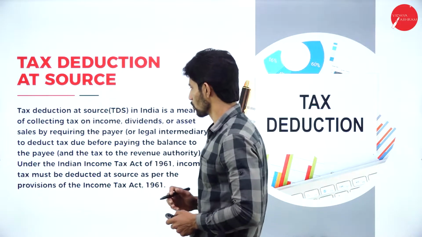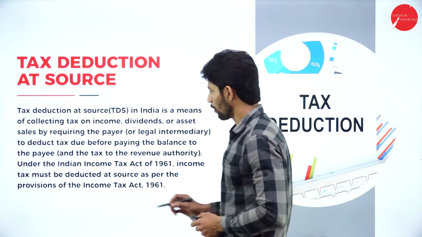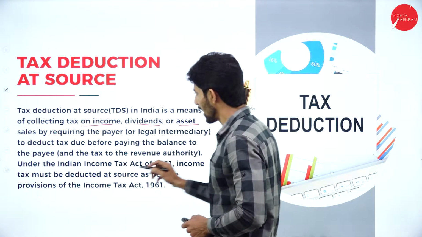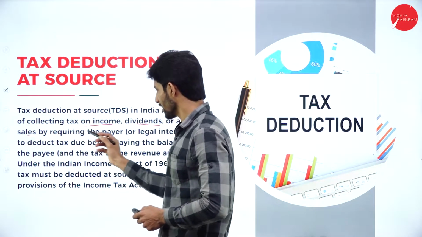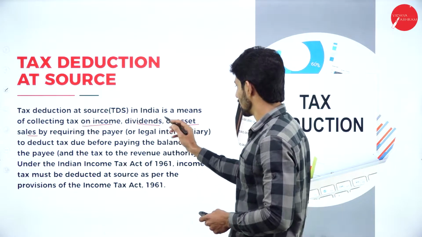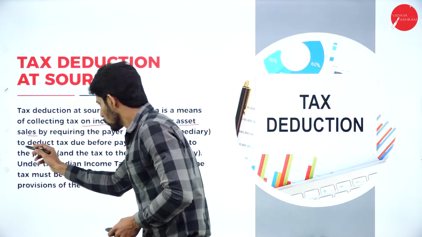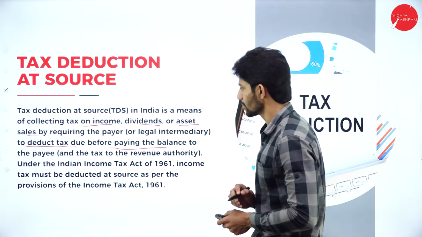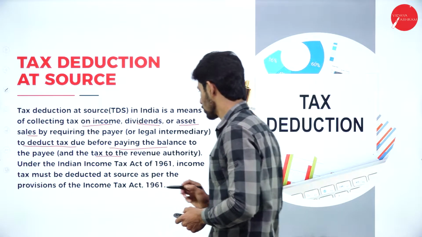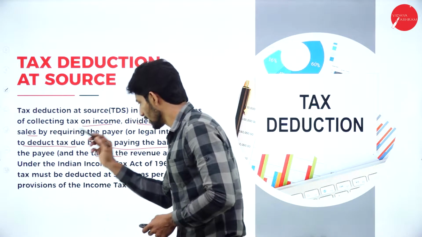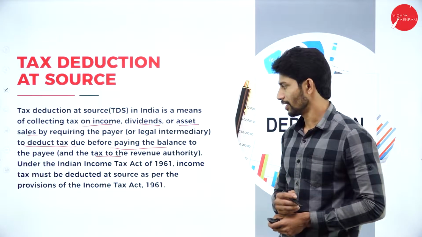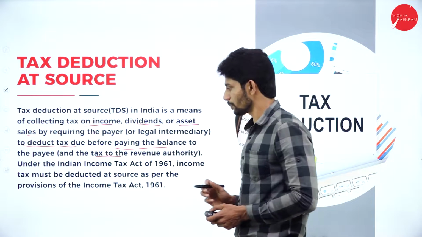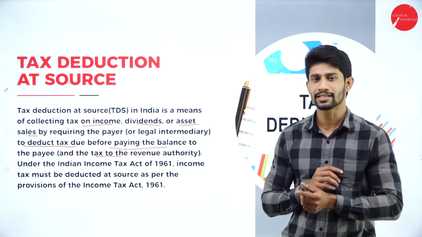Tax deduction at source in India is a means of collecting tax on income, dividends or asset sales by requiring the payer or the legal intermediary to deduct the tax due before paying the balance to the payee and the tax to the revenue authority. Under the Indian Income Tax Act of 1961, income tax must be deducted at source as per the provisions of the Income Tax Act 1961.